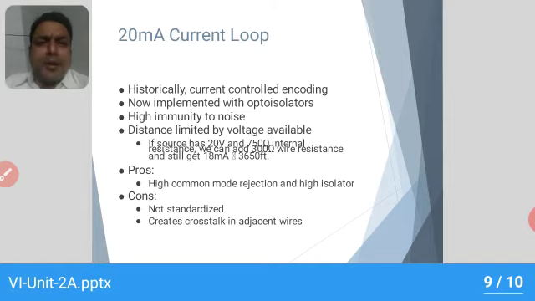So the 20 milliampere current loop is the old-fashioned industrial environment where the parameters are operated in terms of current values. So these are a few interface mechanisms which are available in the industrial environment, like the 20 milliampere current loop, RS-232 and RS-485.